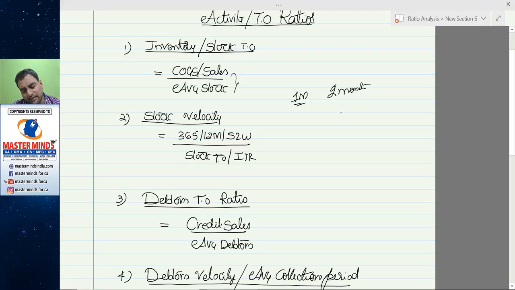In the industry, they have 15 days lead for production and sale, but you have 1 month. So they are carrying stock equivalent to 15 days sale. You are carrying stock equivalent to 1 month sale. It means you are carrying excess investment in stock.